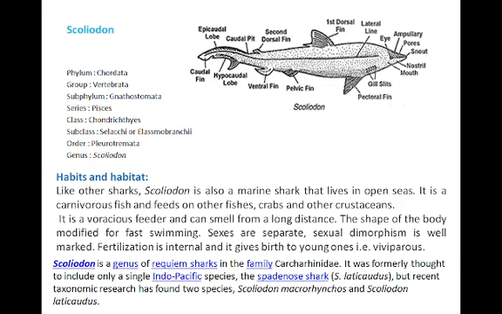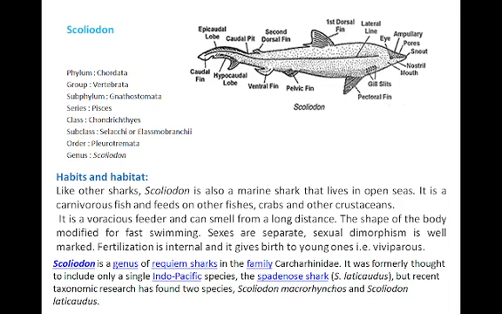It is a carnivorous fish and feeds on other fishes, crabs and other crustaceans. It is a voracious feeder. Why are they known as voracious feeders? Because they continuously feed on food materials, and they have a strong sense of smell. Therefore, they are known as the dogfish.